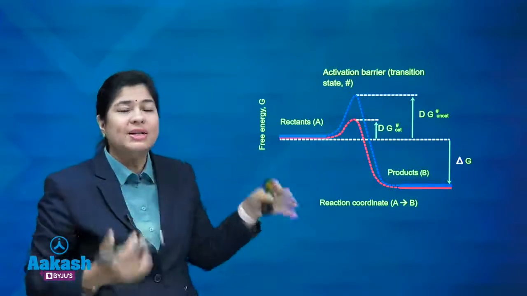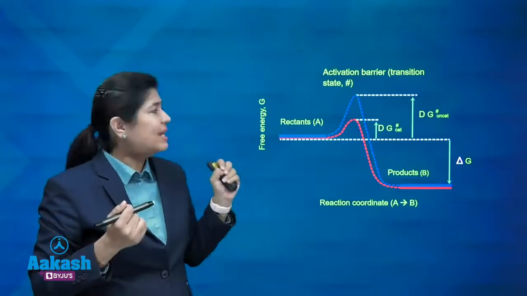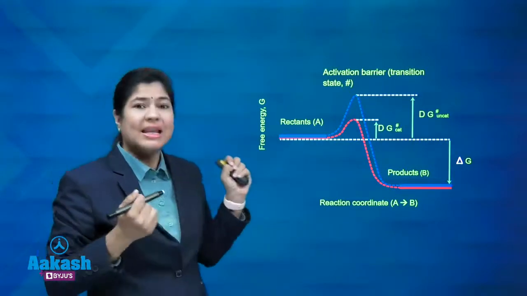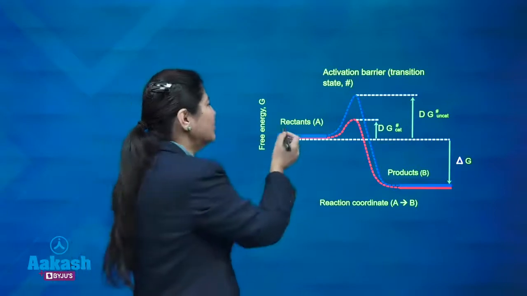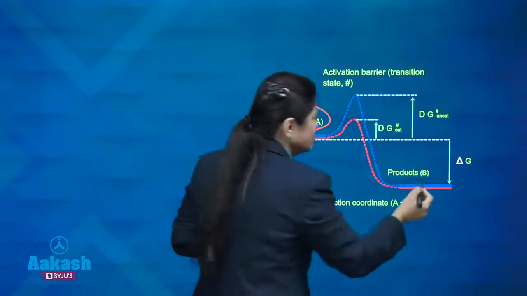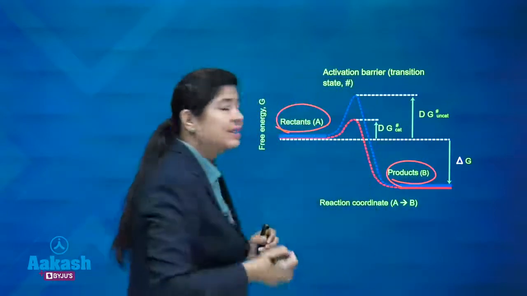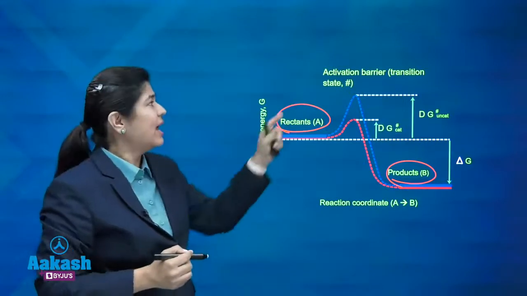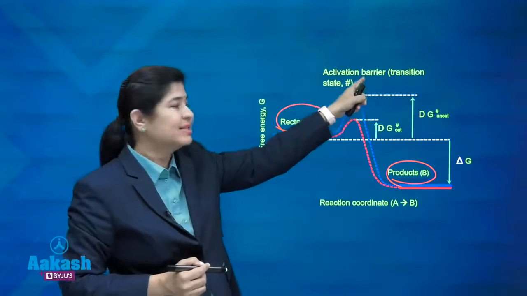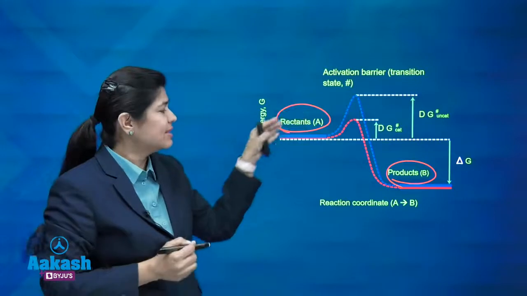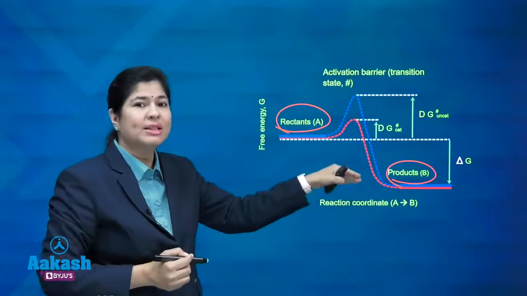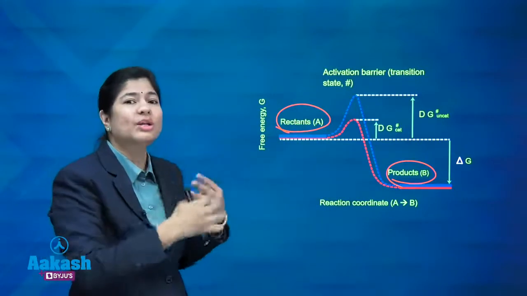Now what is this activation energy? Activation energy is the energy which is required to convert the reactants into the products. This is the amount of energy. And what is this transition state? This is somewhere in between the substrate and product, when the substrate is getting converted to product.